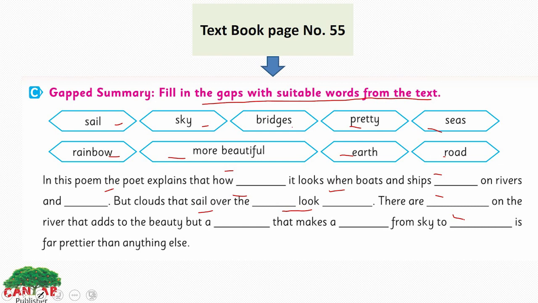So you have to fill these blanks with the words that are suitable. In this poem, the poet explained how it looks when boats and ships... How? Beautiful, pretty, sees, and what? You have to read it again and fill these gaps with suitable words from the text.